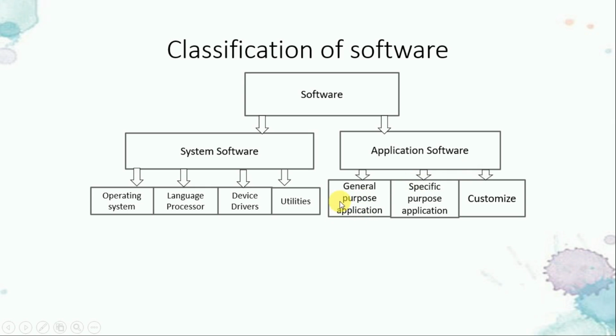Application software, in that general purpose, that is Word, Excel, PowerPoint, database, that is called the general purpose applications. Applications means how you are applying. This system is to control the whole thing. For that we needed all the 4 types, right? While application is to how to apply all those things in a software, right? So it's general purpose, then specific purpose.